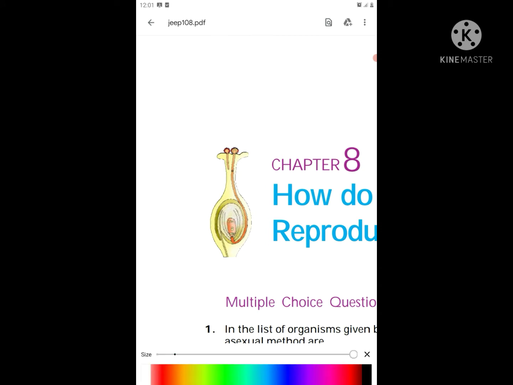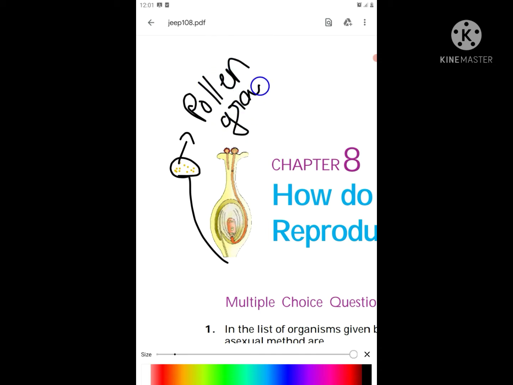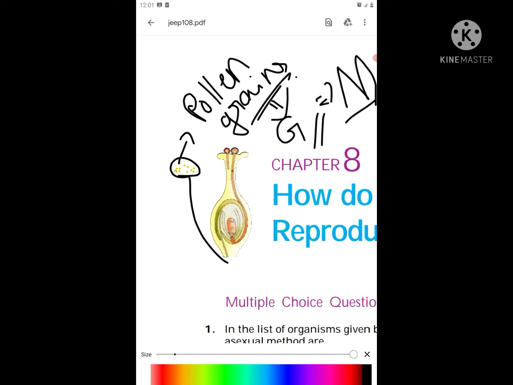And we know that on the anther we can see some yellow dots. What are those called? These yellow dots are called pollen grains. Pollen grains are very important for reproduction. The pollen grains are the germ cells of male, right?